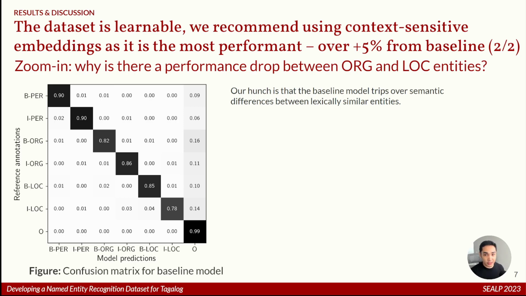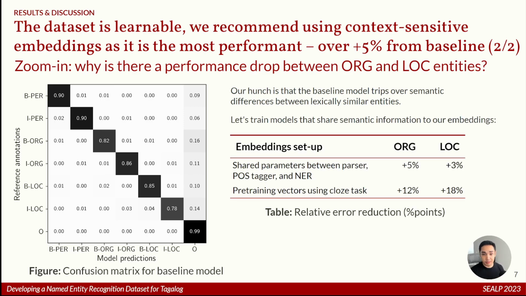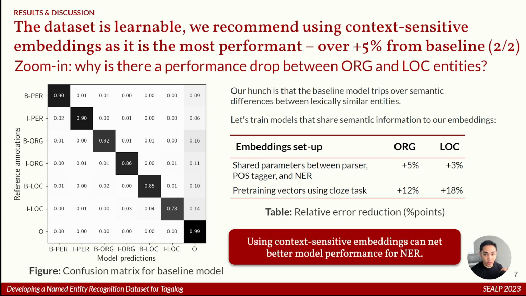So we looked into ways on how we can share semantic information to our embeddings. One approach is by co-training a dependency parser and a parts of speech tagger with the NER model and then sharing their weights. We don't explicitly share the information, but we're hoping that this parameter sharing process helps. The second approach is by pre-training using a closed task and then training the NER model on top of it. The table below shows the relative error decrease on these entity labels, so the higher the better. For us, the key takeaway here is that for users who want to train models on top of TL Unified NER, we stress that using context-sensitive embeddings should work.